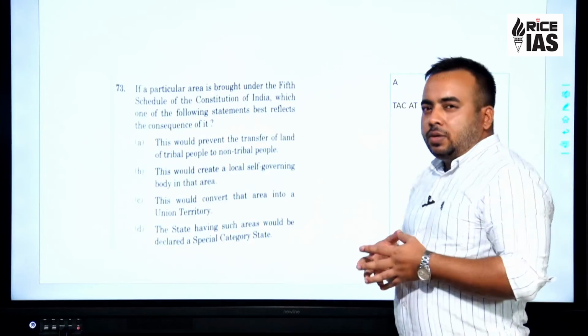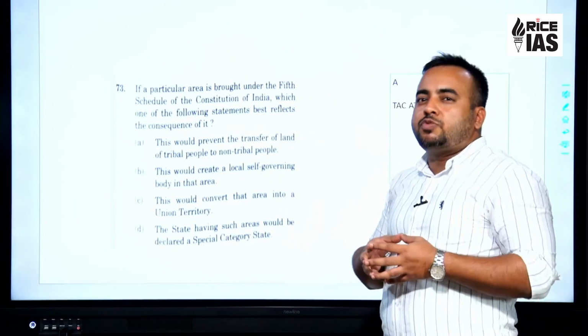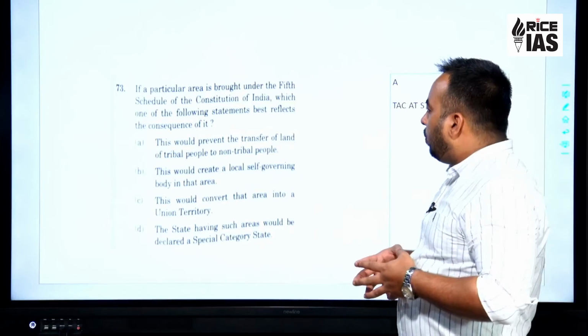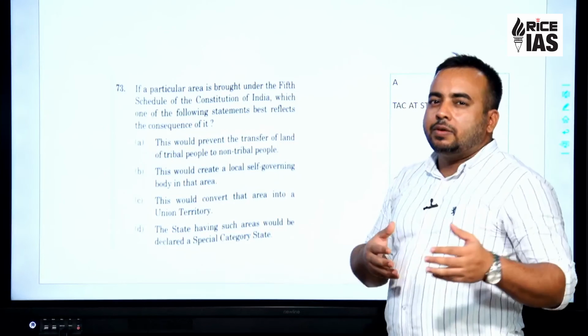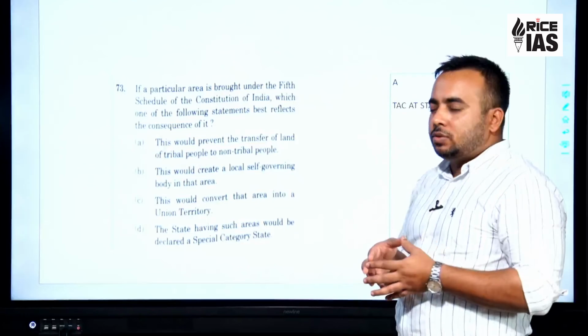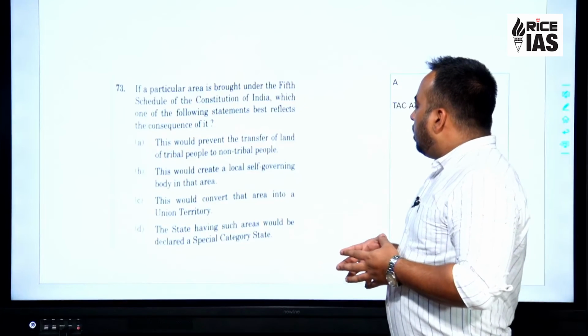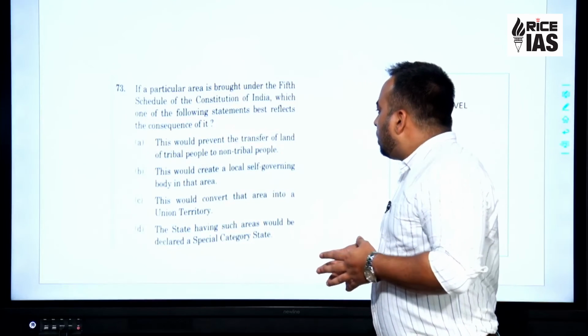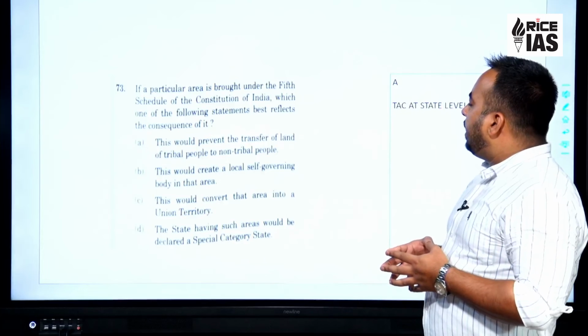So this is taught in conjunction with the Forest Rights Act, which was again in the news for the past many months, and in fact this has been constantly in the news. Statement B, this would create a local self-governing body in that area.